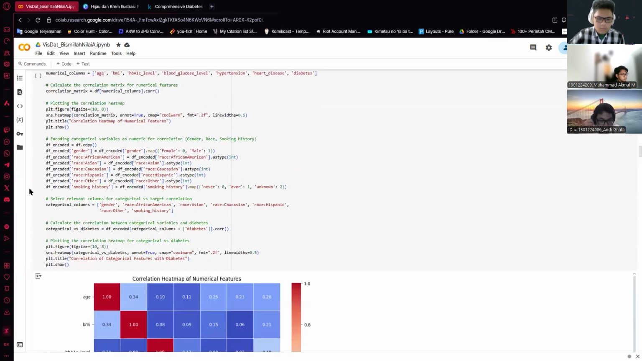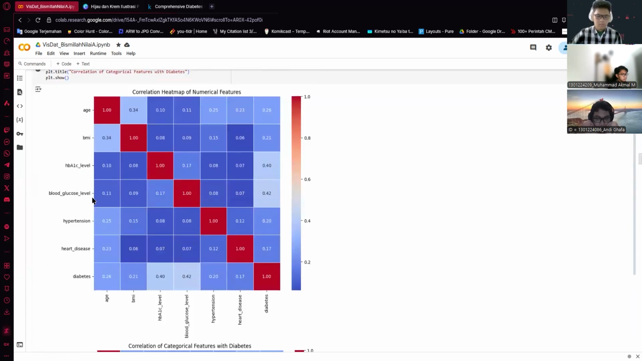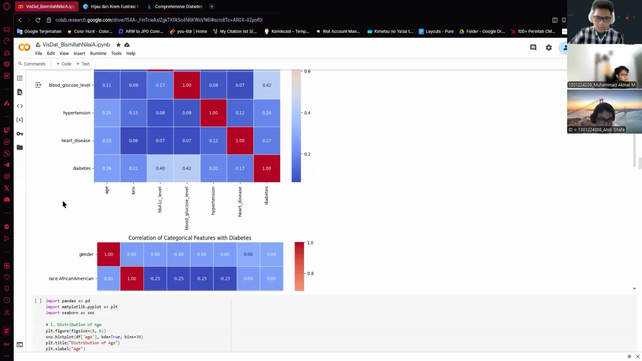Yeah, so we also made a correlation heat map, but we didn't put it into our infographic because it is a bit hard to understand for people not into this stuff. If I can explain it a bit, the BMI correlates about 21% to the diabetes, the blood glucose is about 42%, and the age is 26%. That's why I say it's a bit hard to understand.